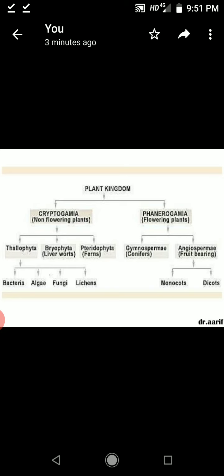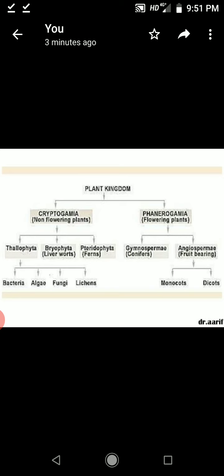Then the next group develops, and they are the multicellular organisms. So the first originated living organisms were unicellular, bacteria and algae, and then fungi and lichens.